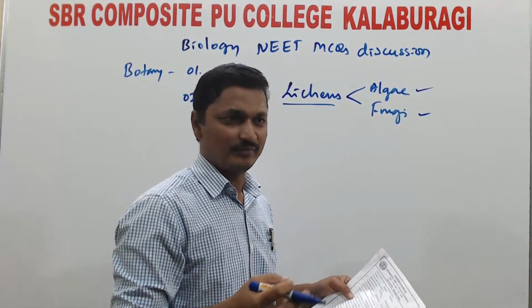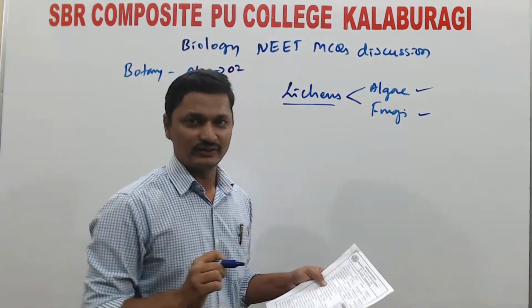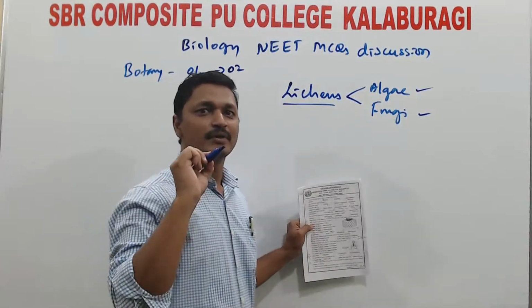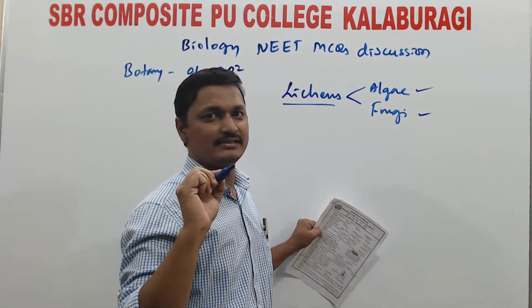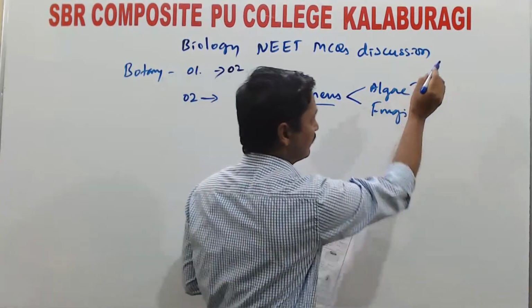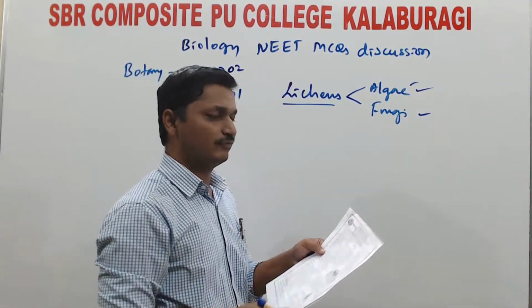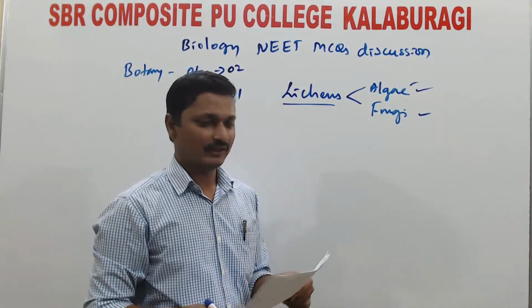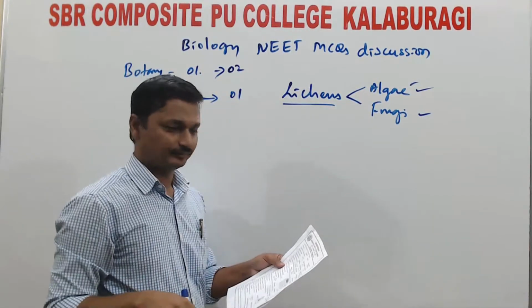Mineral absorption from the surrounding is also provided by the fungi, but only preparation of the food by photosynthesis is provided by the algae. The role of algae is the first option, food for fungi. First question, second option, and second question, first option.